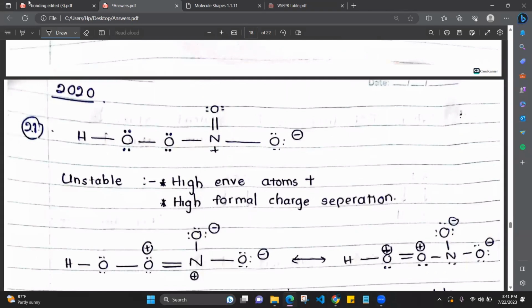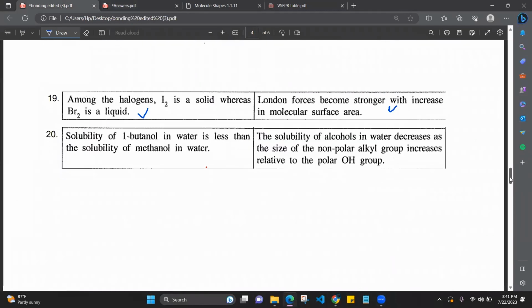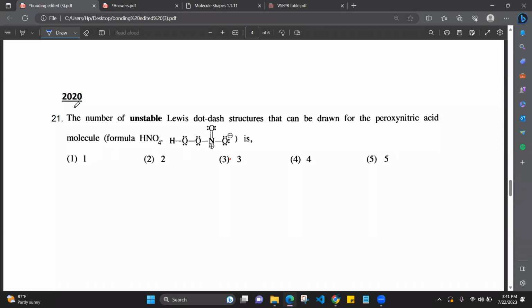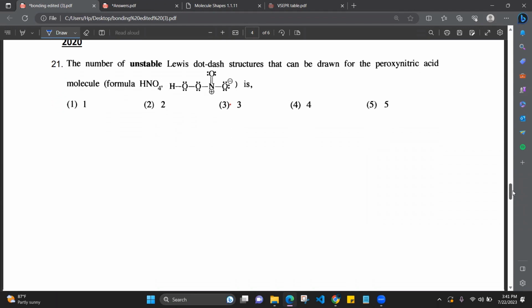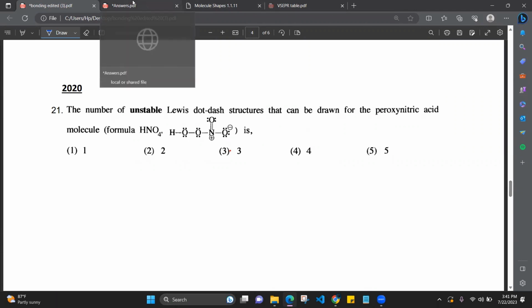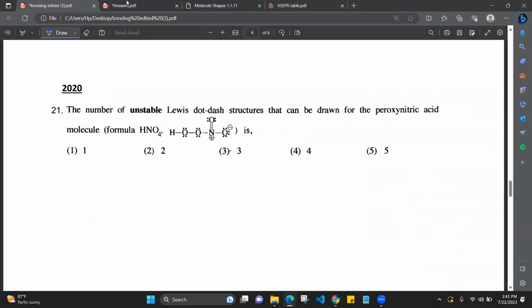Right. Then question 21. The number of unstable Lewis dot structures that can be drawn for the peroxynitric acid molecule. So they have given us the formula, and we just have to draw the Lewis structures. I recommend you keep this for last because you have to draw all the resonance structures. Oh no, they're saying unstable. This you can do. Unstable means you have to deny all those three conditions which I said are acceptable for a Lewis structure, in order to draw the unstable one.